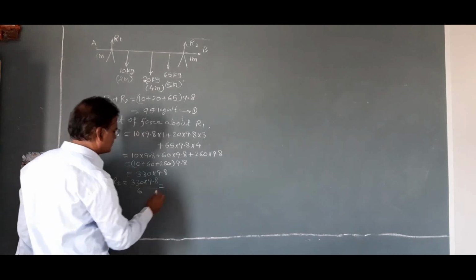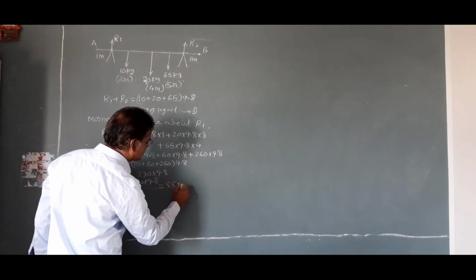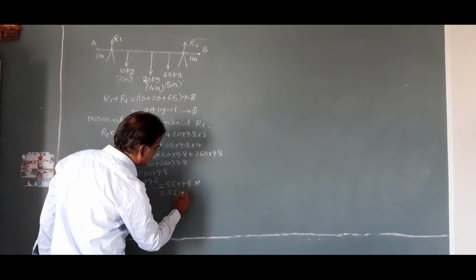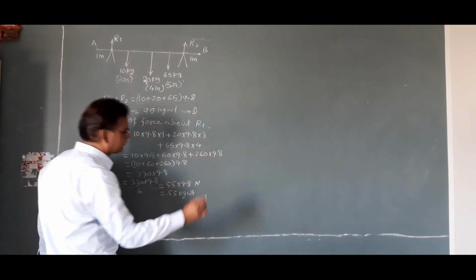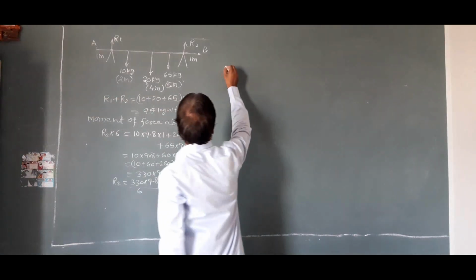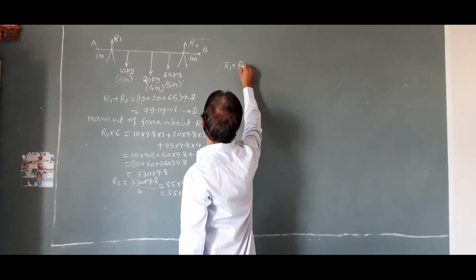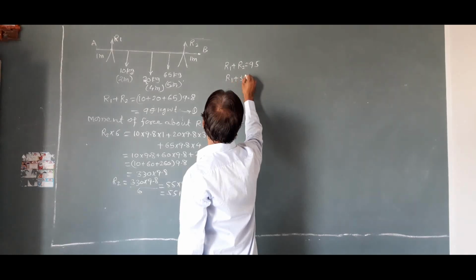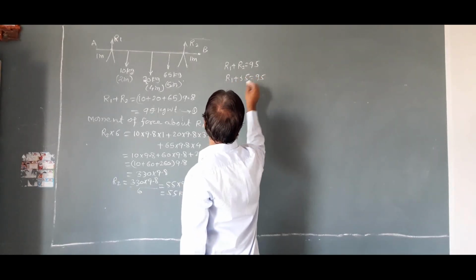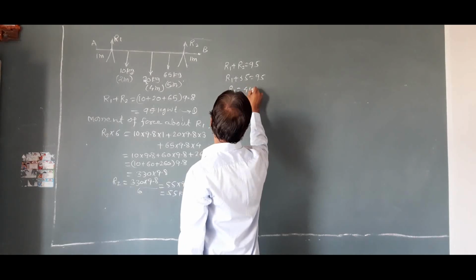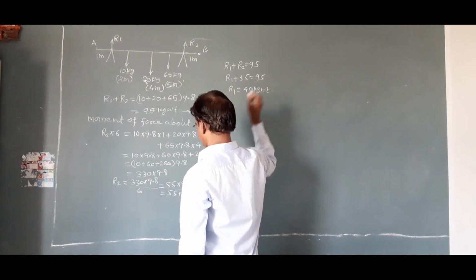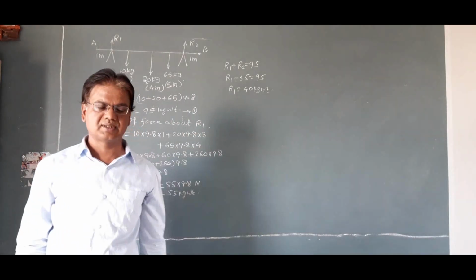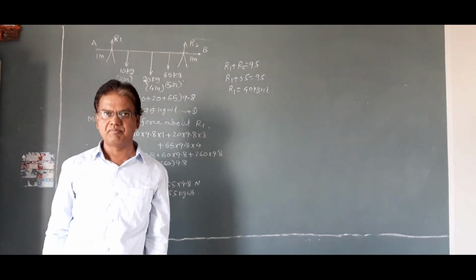That is equal to 55 into 9.8 Newton or 55 kg weight. Therefore, we know that R1 plus R2 is equal to 95. That is R1 plus 55 is equal to 95. Therefore, R1 is equal to 40 kg weight. 40 kg weight.